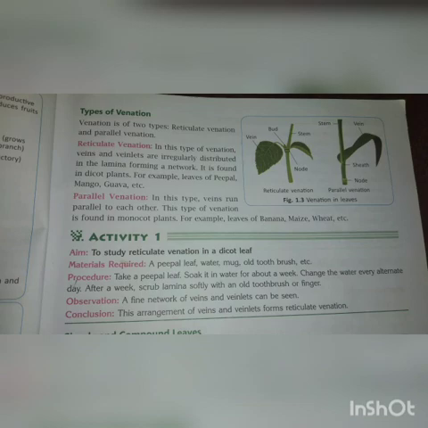Reticulate venation: in this type of venation, veins and veinlets are irregularly distributed in the lamina, forming a network. It is found in dicot plants. For example, leaves of peepal, mango, guava, etc. Parallel venation: in this type, veins run parallel to each other. This type of venation is found in monocot plants. For example, leaves of banana, maize, wheat, etc.